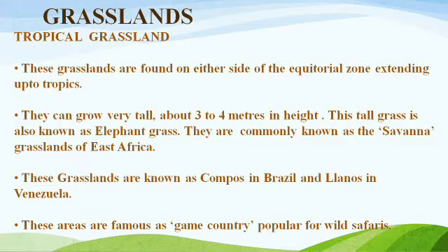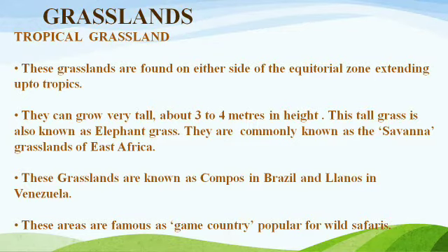These grasslands are found on either side of the equatorial zone extending up to the tropics. They can grow very tall, about 3 to 4 meters in height. The grasses you see in the lawn are very small, but here we are concerned with those grasses which are 3 to 4 meters in height. This tall grass is also known as elephant grass. They are commonly known as savanna in the East Africa area. Also, these grasslands are known as campos in Brazil and llanos in Venezuela.